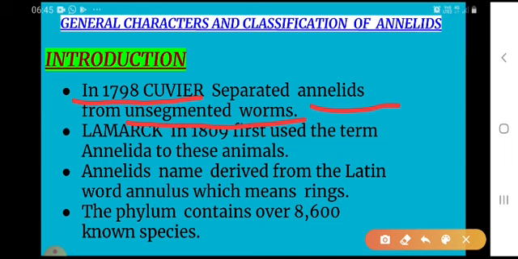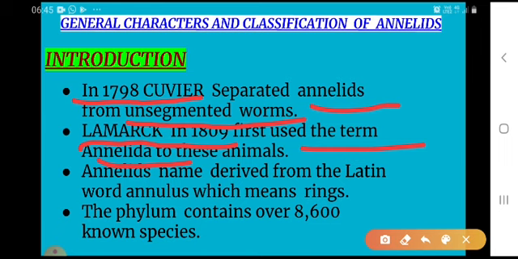The name annelids was first coined by Lamarck in 1809.